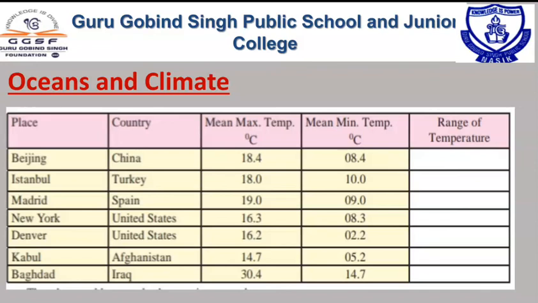What is the proximity of water and proximity of land? We learned that land heats quickly and cools quickly, and water heats slowly and cools slowly. So coastal cities, those near the seas or oceans, experience less variation in day and night temperature. For example, I gave you the example of Mumbai city earlier. Mumbai city experiences less variation in day and night temperature.